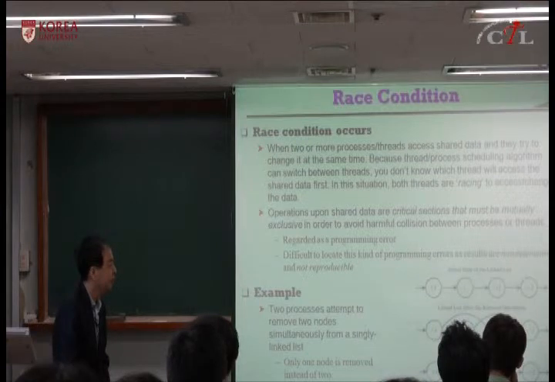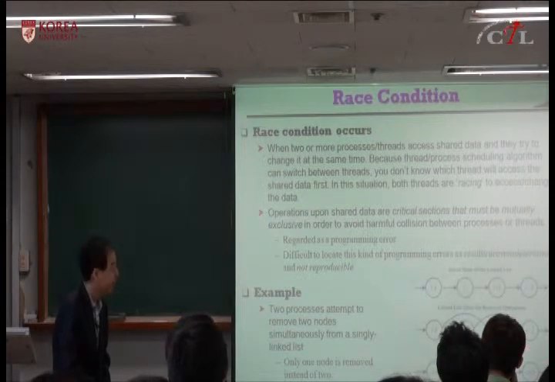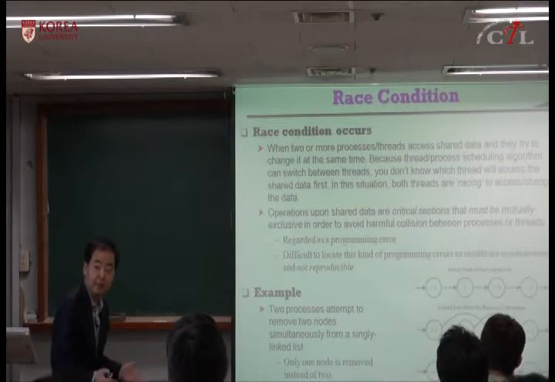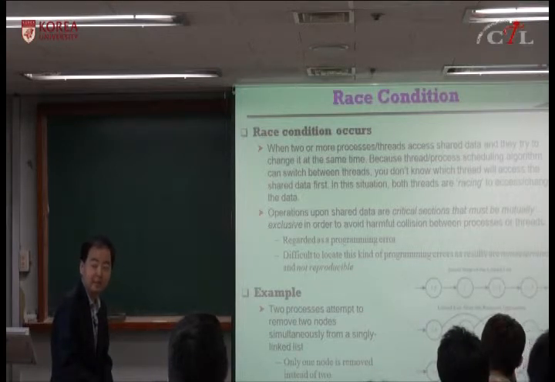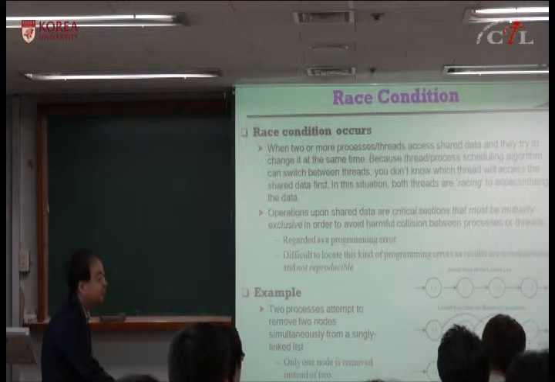But before it completes, if somebody else is doing it at the same time, then they are doing this, and you remove only one, right? But if you do one by one, after it completes, protected by mutual exclusion critical section, and then you remove the next one, then you can remove two. But here, if you allow both of them to access the location at the same time, then it can cause problems. Okay?